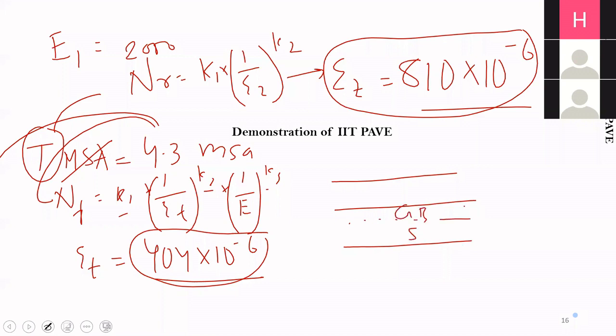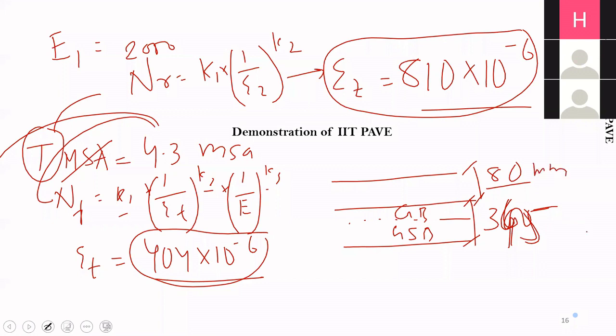Let us say the total thickness of granular base and subbase is 345 mm. And for starting, I am taking the bituminous layer as 80 mm. So the granular base plus granular subbase is 345 mm.